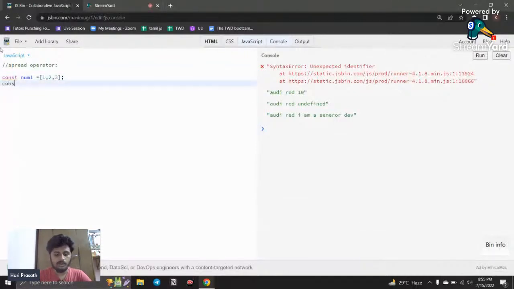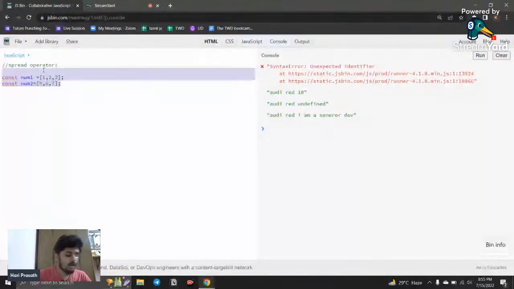Now I want const num2, with something like 5 comma 6 comma 7. Now I want to copy num1 and num2 and join these two values into a single array. So how can I do that?